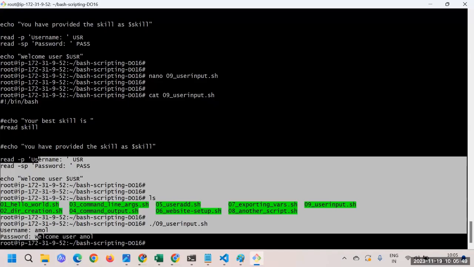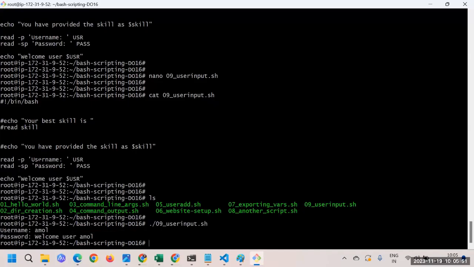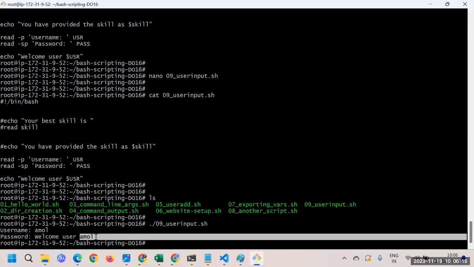So what is the -p option? You can see we got some prompt. Prompt is like this. Now in Linux, obviously we have some limitations. You can't expect a big prompt coming here and then you typing. So the prompt here is simple, where it is asking me the username. That's what I typed, it got stored, and then I utilized that variable. So this is the way that you can use these things.